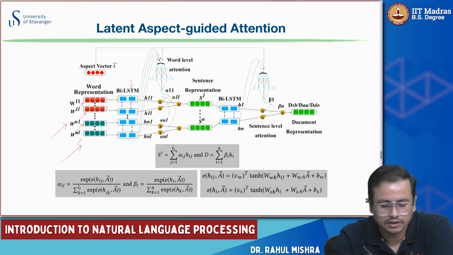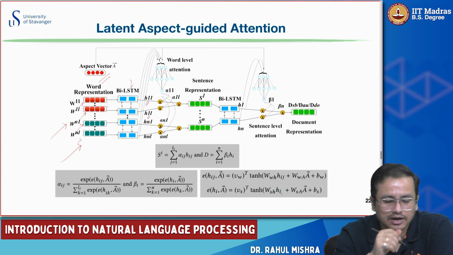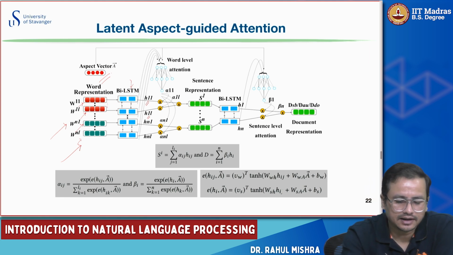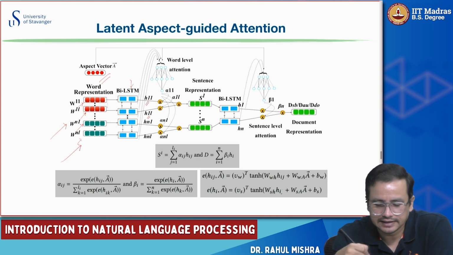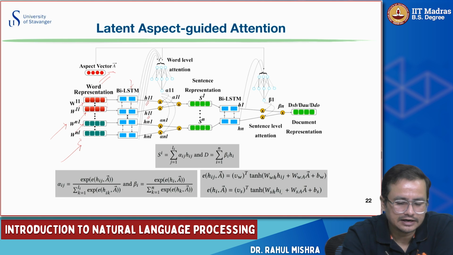You know the working of the bidirectional LSTM, and you get these hidden representations, H1,1 to H1,L, where L is the length of the claim, and from HN,1 to HN,L, where this is the length of the document, and so on. On top of that, you have another thing called the aspect vector. As of now, you can treat it as a vector representing something, and I will tell you later what it is, but treat it as a randomly initialized vector A.